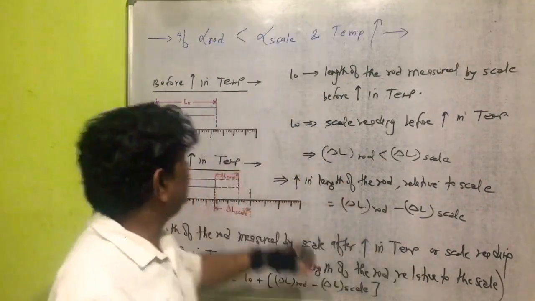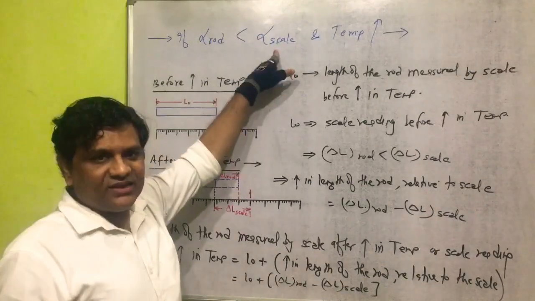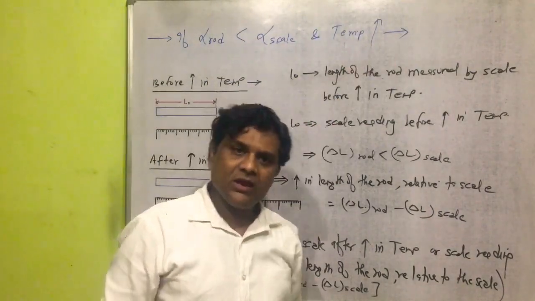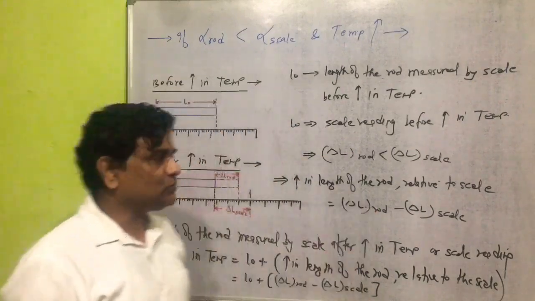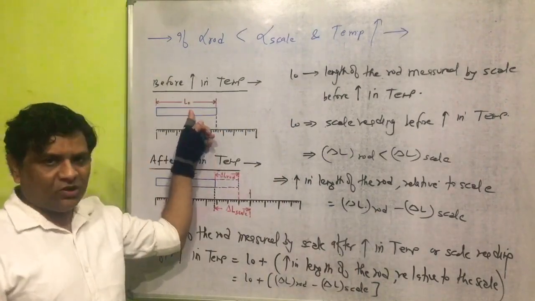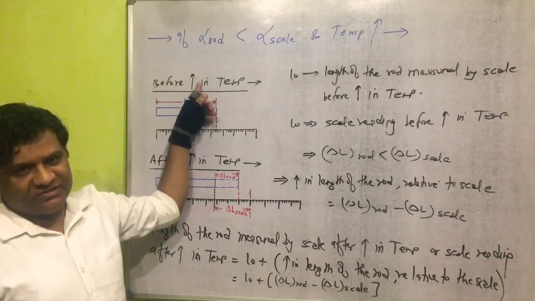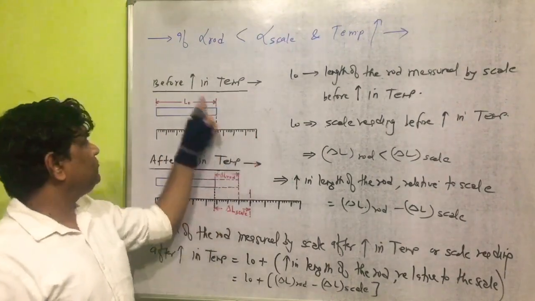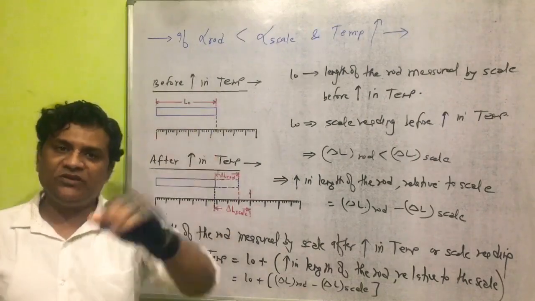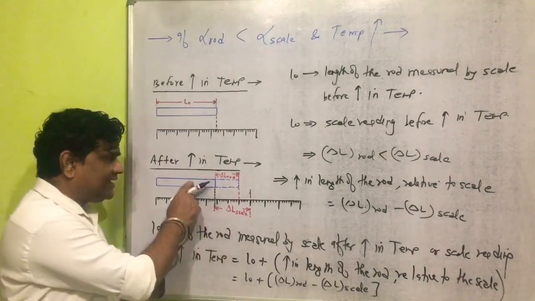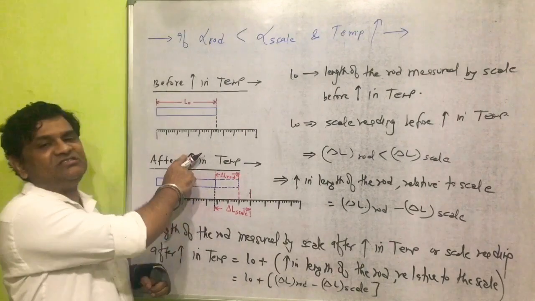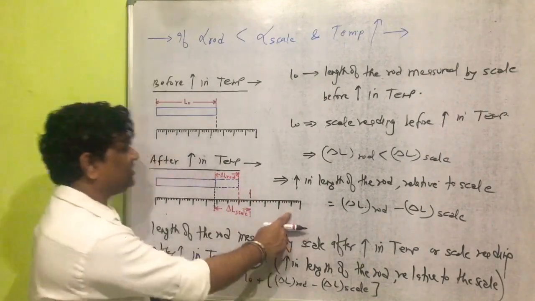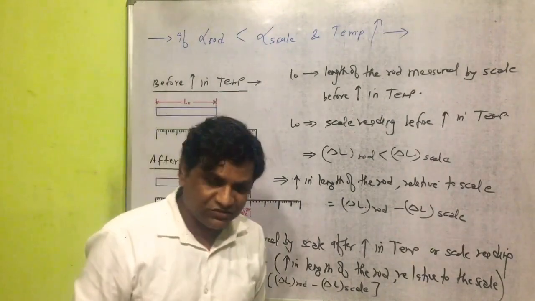Now the next condition here: if alpha of rod is less than alpha of scale and temperature increases. You know, all students here, this is the diagram of a rod before increase in temperature. This is the diagram of a scale before increase in temperature. This is the diagram of a rod after increase in temperature. And this is the diagram of a scale after increase in temperature.